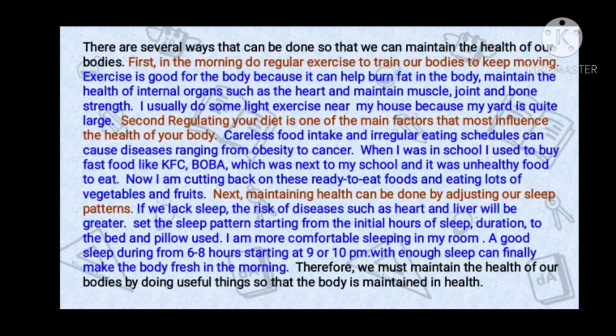Supporting sentences can be more than one, it depends on the writer. The supporting sentence in the first paragraph is: first, in the morning, do regular exercise to train our bodies to keep moving. We can see in this section that the first way is to maintain a healthy body. And the supporting detail is: exercise is good for the body because it can help burn fat in the body, maintain the health of internal organs such as the heart, and maintain muscle, joint, and bone strength. I usually do some light exercise near my house because my yard is quite large. The supporting detail describes more about the sentence.